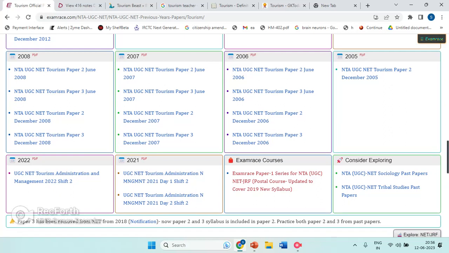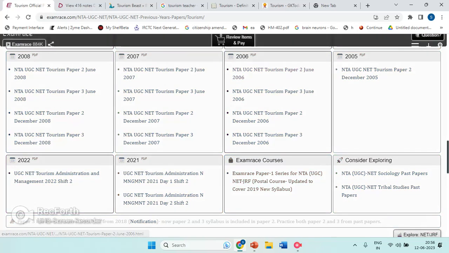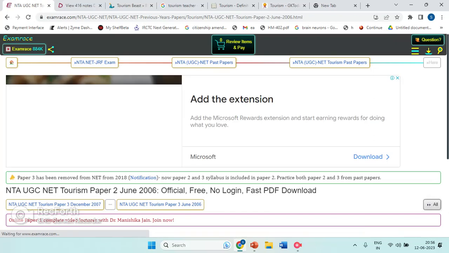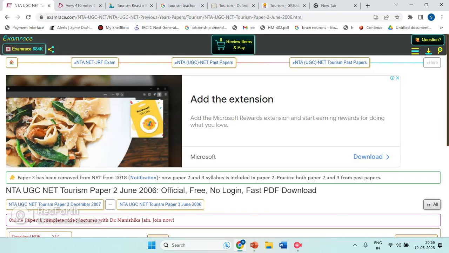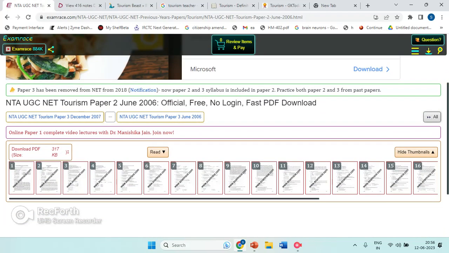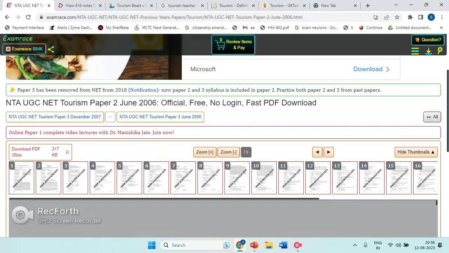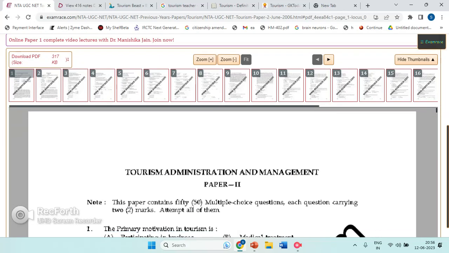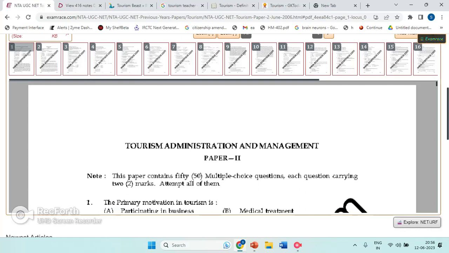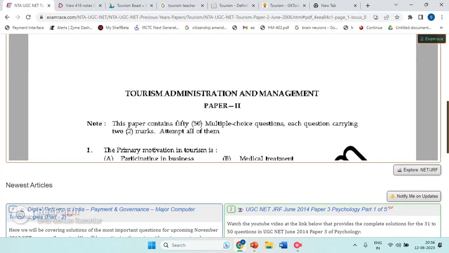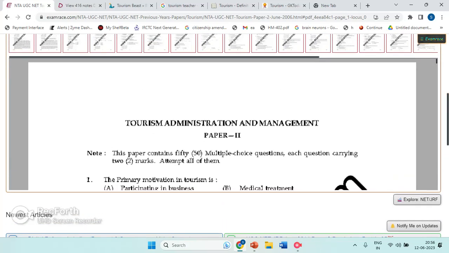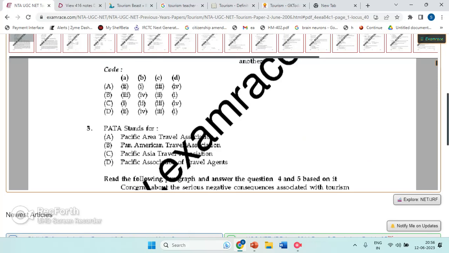From 2005 they have started. You'll get every paper. These papers can be downloaded and printed also. They will show you, at least if it is a demo, it can be useful. You can use this. Let me try to zoom in. I presume you can see it is somewhat blurred.